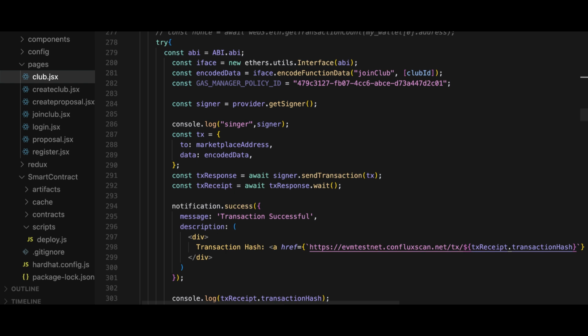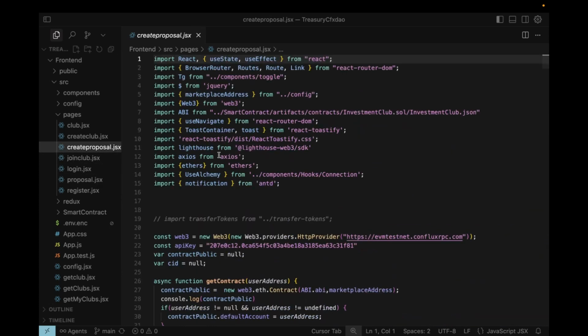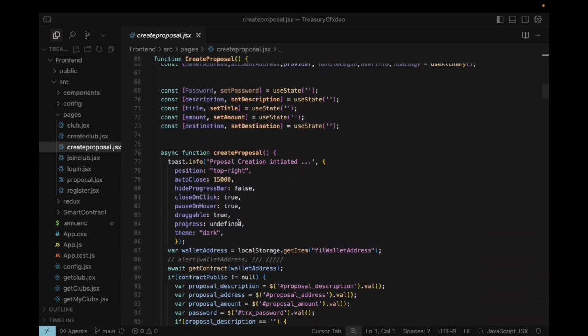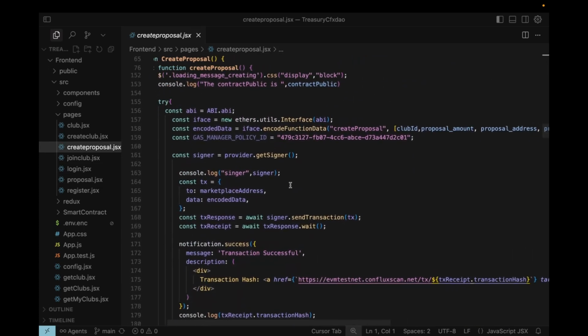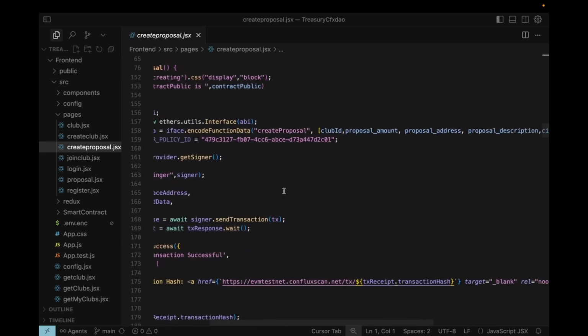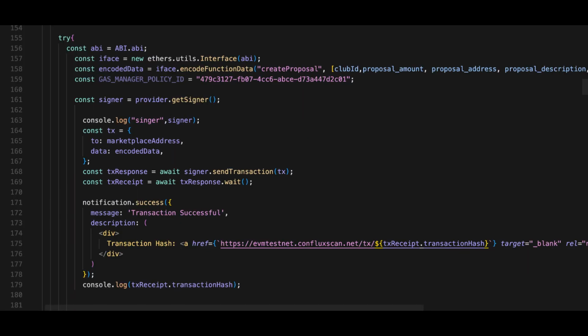The createProposal function lets a user create a new proposal inside a club. It first checks the inputs: description, destination address, amount, and password. If valid, it unlocks the user's wallet, converts the entered amount to WEI, and uploads the proposal details to Lighthouse storage, which returns a CID. Then it calls the smart contract's createProposal method with the club ID, amount, destination, description, and CID. If the transaction is successful, it shows a success message with the transaction hash, otherwise, it displays an error.